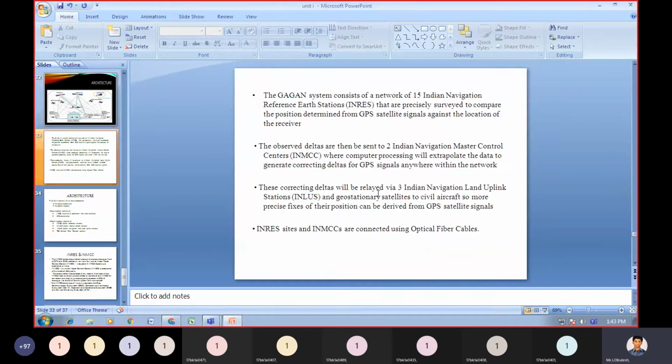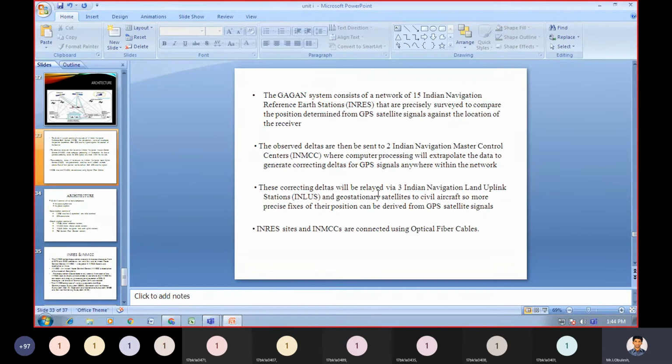The GAGAN system consists of a network of 15 Indian Navigation Reference Earth Stations, INRES.